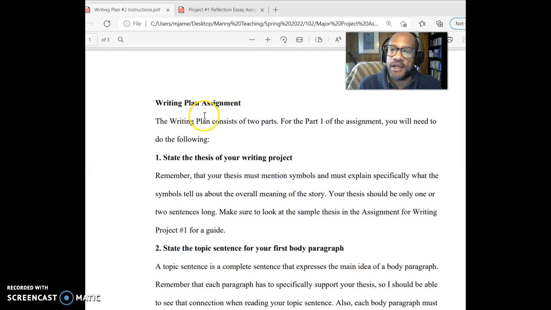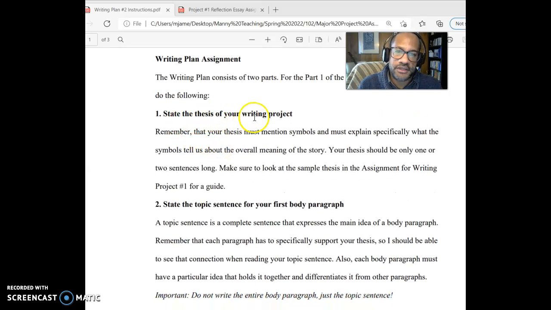It says the writing plan assignment. That's just the title. The writing plan consists of two parts. For the first part of the assignment, you'll need to do the following: state the thesis of your writing project, again, just like you did before. Your thesis must mention symbols and must explain specifically what the symbols tell about the overall meaning of the story. Your thesis should be only 1 or 2 sentences long, and look to the